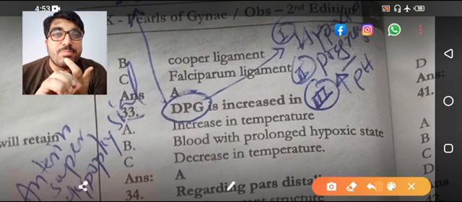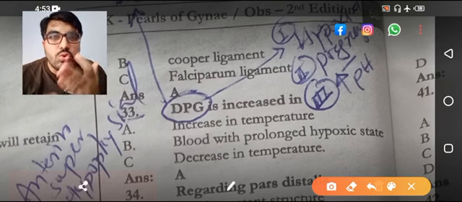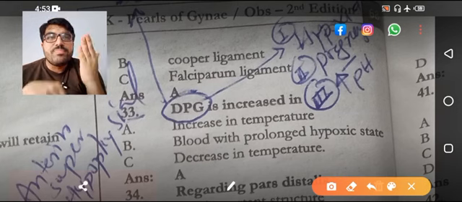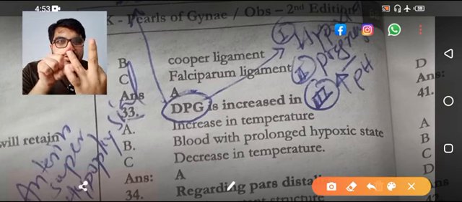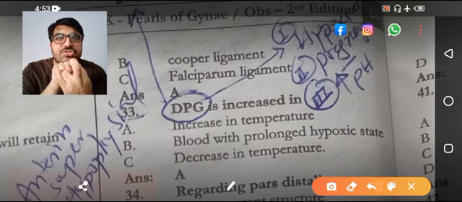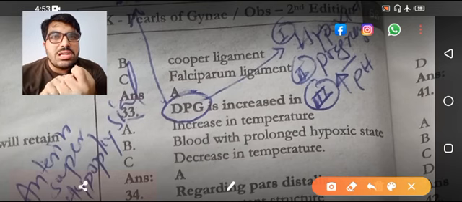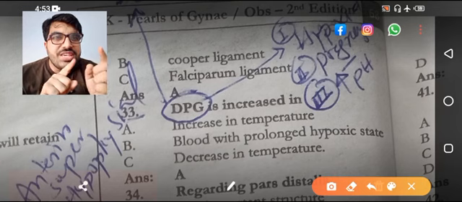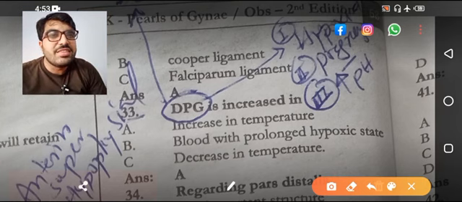The 2,3 DPG, sorry I cannot pronounce the full name, is increased in 3 conditions: hypoxia, pregnancy and increase in pH, that is alkalosis. So you have to look for these options if they are there. If not, then choose the increase in temperature.